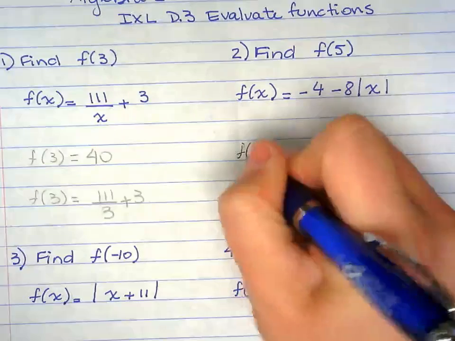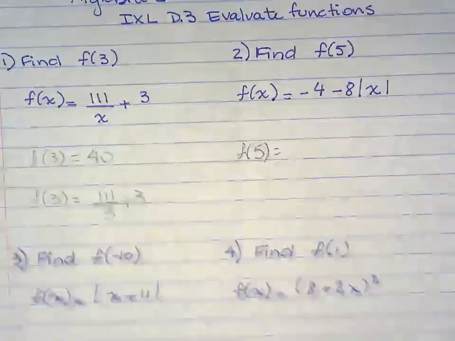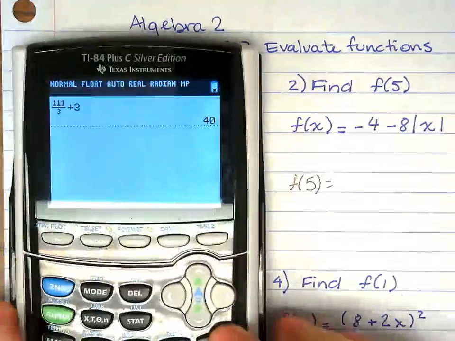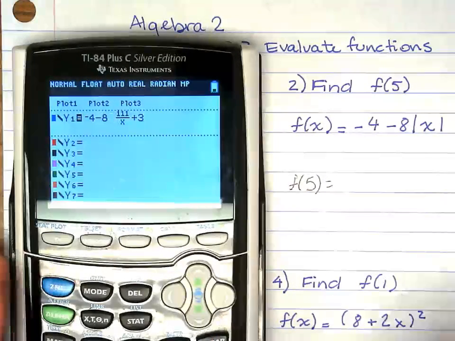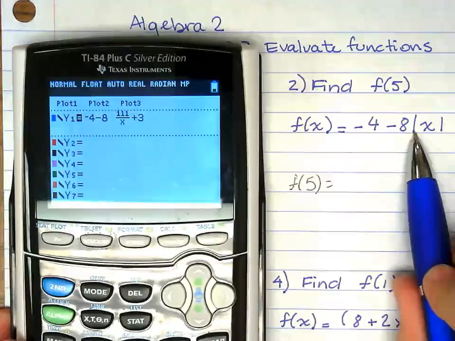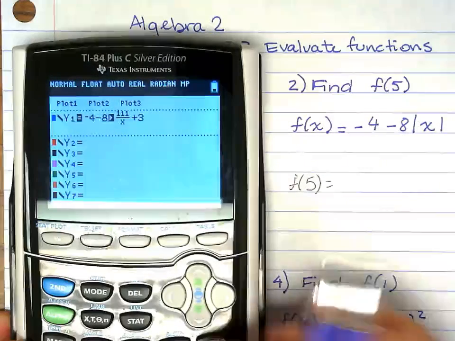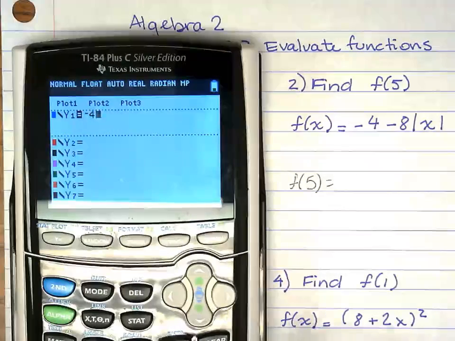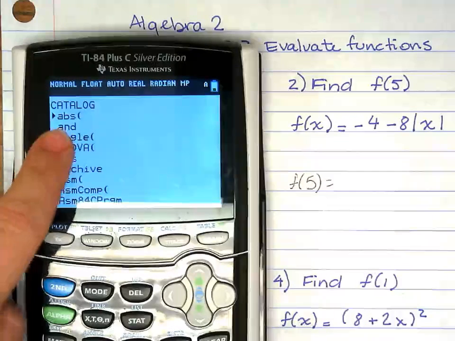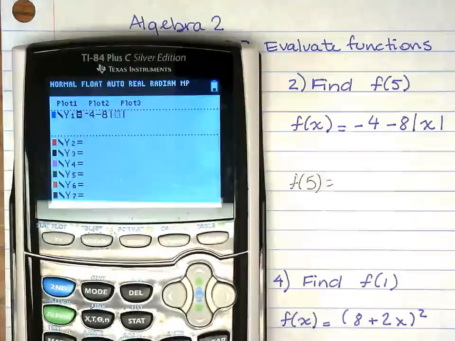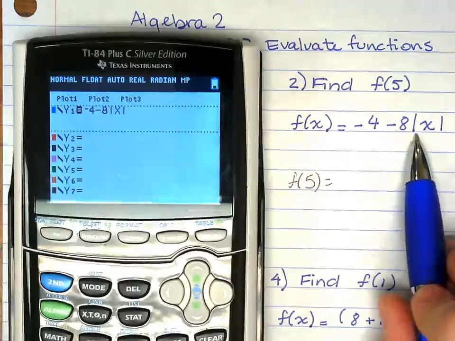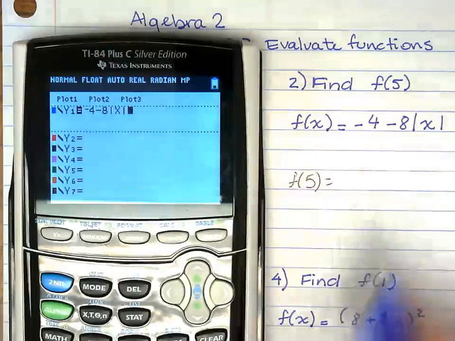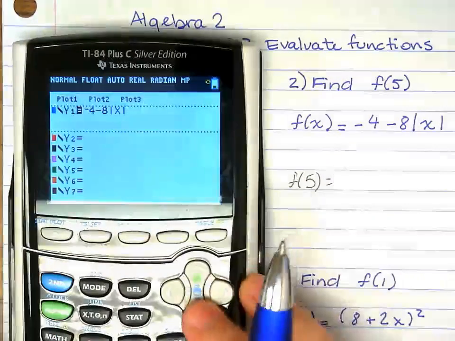So I'm going to do, again, two different ways. I'm going to do the y equals first. -4 minus 8. So the double bars here, they're called absolute value. And you can find that if you do second, 0, and it's the very first one. You can just push enter to put in the x right there. So absolute value, that is what it's called, and you can find it at second, 0, enter.